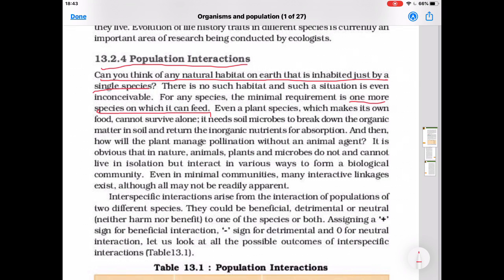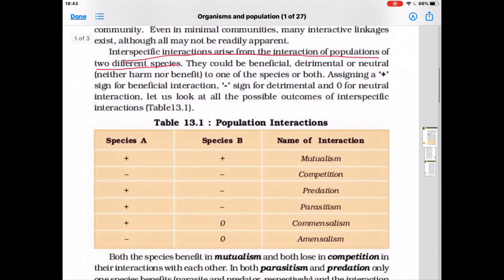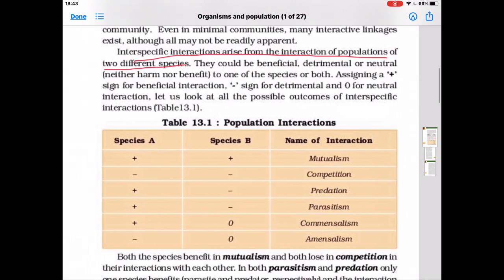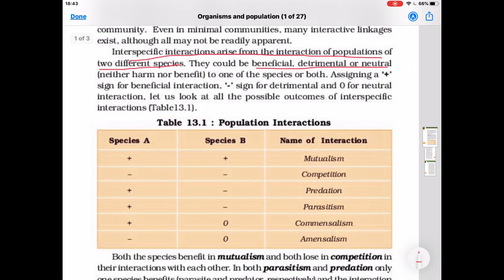Interspecific interactions arise from the interaction of populations of two different species. They could be beneficial, detrimental or harmful, or neutral. Neutral means neither harm nor benefit to one of the species or both. Assigning a positive sign for beneficial interaction, minus sign for detrimental or harmful, and 0 for neutral interaction.